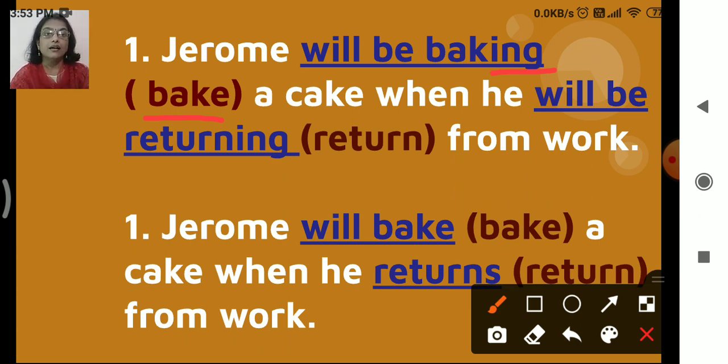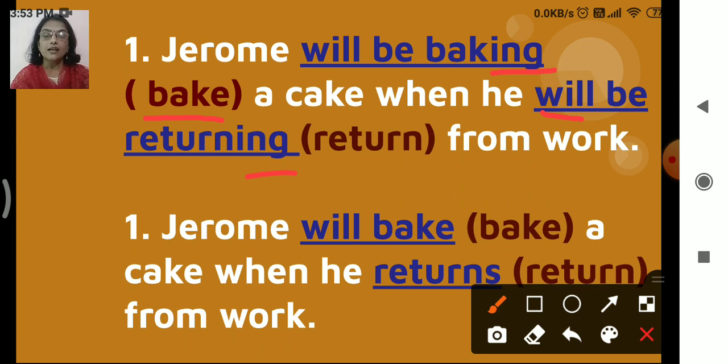Then, baking a cake when he will be returning. Again the same thing, we have added ing here and will is there. So which tense? Again here it is future continuous. So we have used the future continuous form of the verb. Followed?